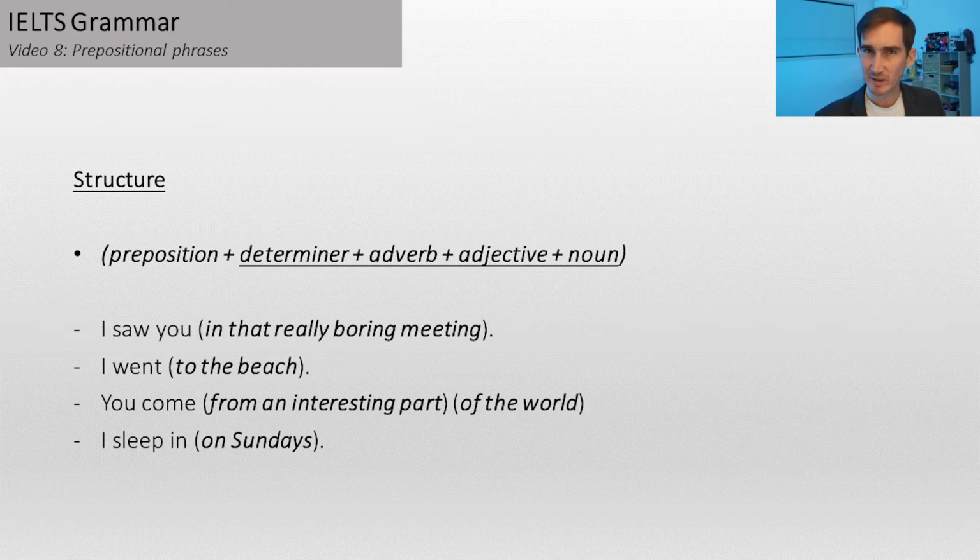Now, if you haven't watched the previous video, it was about noun phrases. What we saw in that one was that nouns are not necessarily alone. Sometimes they have adjectives or determiners before them. The same thing with a prepositional phrase. It's preposition through to a noun, but there might be some other stuff in the middle. For example, you might have preposition, determiner, into adverb, into adjective, into noun. But that will be one prepositional phrase, even if you have all of those things.